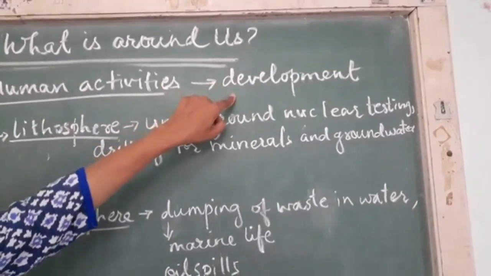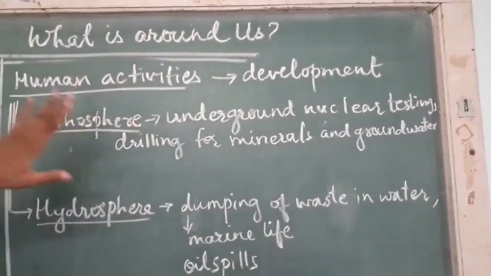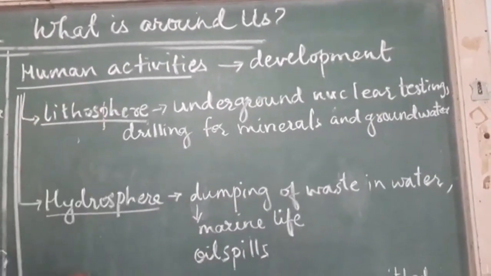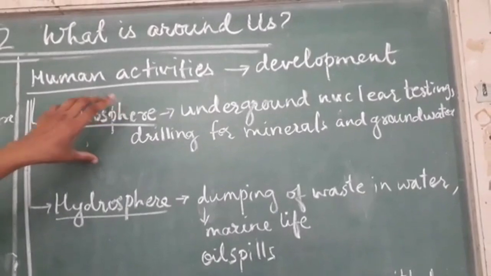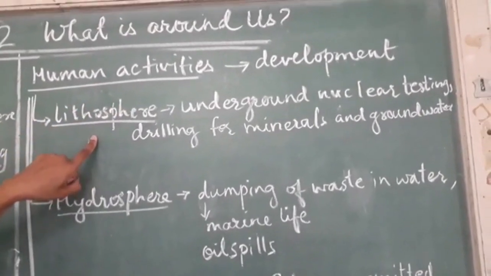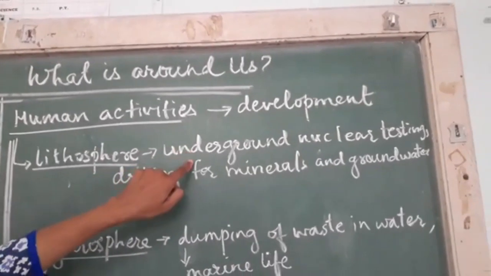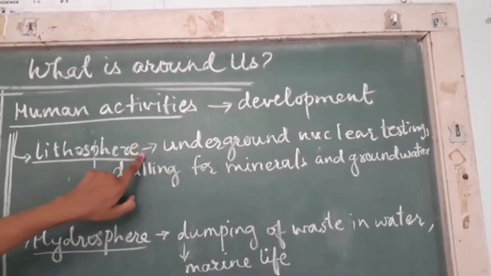But while developing, we are having a worse effect on the spheres of the earth. So we are going to learn, sphere by sphere, how human activities have an adverse effect on the spheres of the earth. Now let us start with the lithosphere. When we talk about how it is damaged,